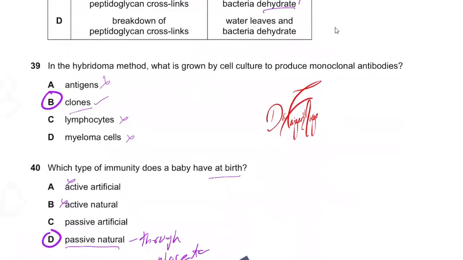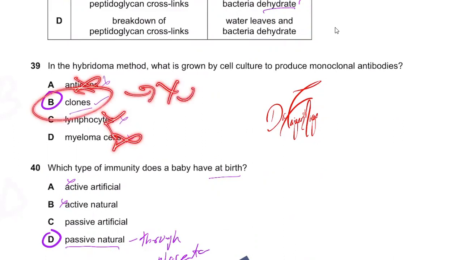In the hybridoma method, what is grown by cell culture to produce monoclonal antibodies? Antigens, no. Lymphocytes, no. Myeloma cells, no. Clones, yes. So they have changed the term. They are just asking about clones.